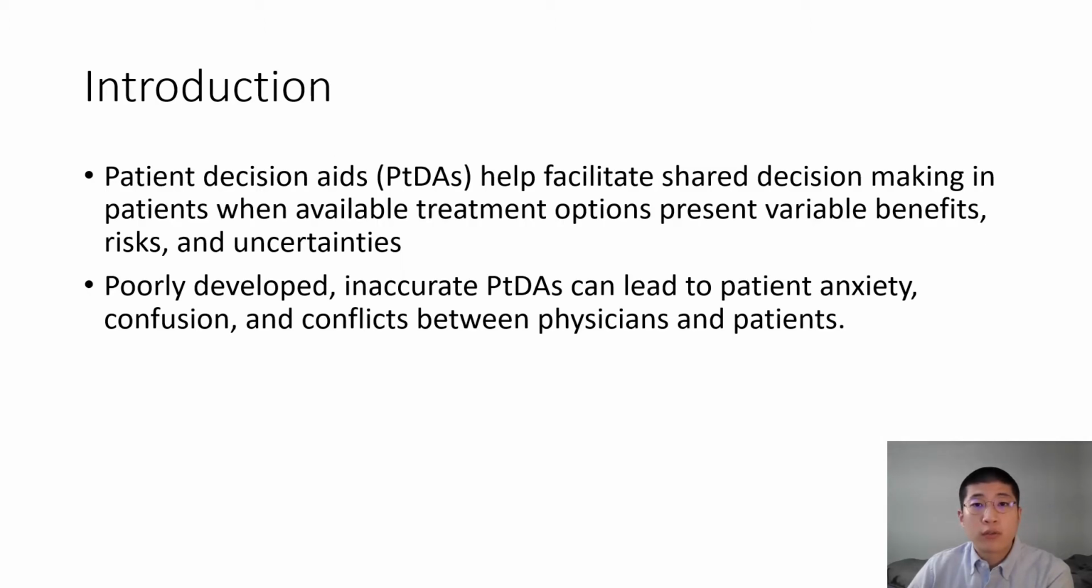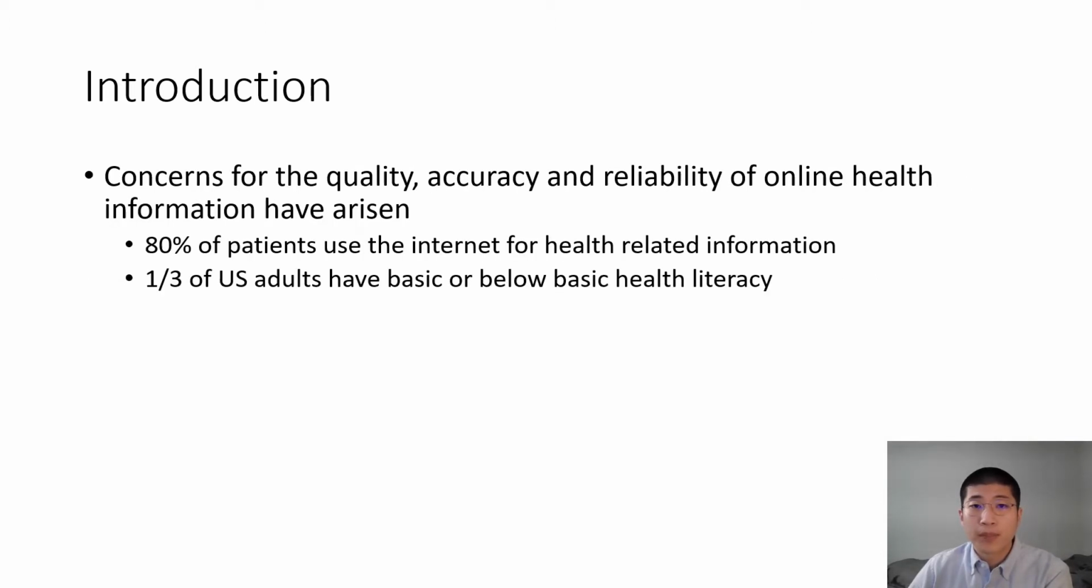Patient decision aids help facilitate shared decision-making in patients when available treatment options present variable benefits, risks, and uncertainties, and they can help patients choose a treatment that best aligns with their personal values. In order to serve their function, decision aids must provide accurate and balanced information, but poorly developed, inaccurate decision aids can lead to patient anxiety, confusion, and conflicts between physicians and patients.